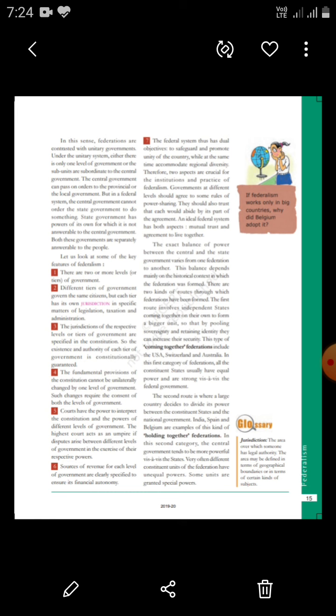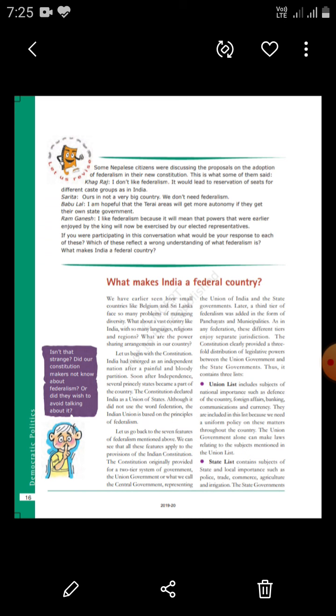For example, take our country, India. In our country, we have at present 28 states. All these states have equal powers, and the main power lies in the hands of the central government. This means the central government has the power to take the major decisions regarding the nation. Now, what makes India a federal country? What are the various principles which make India a federal country?